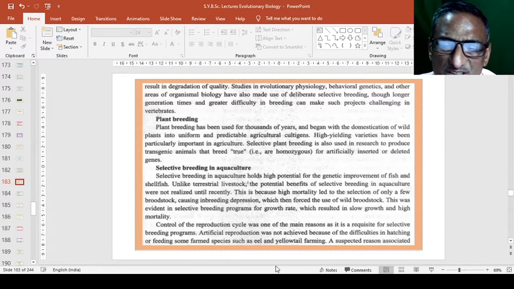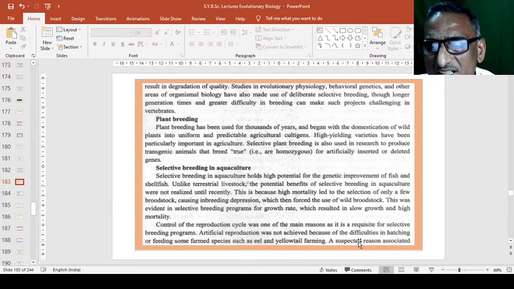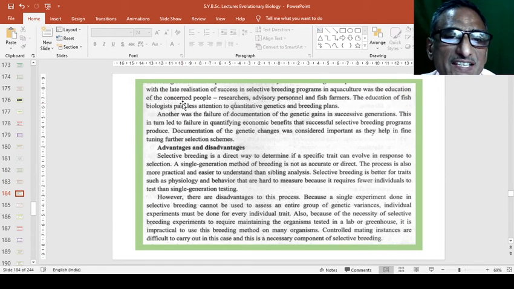Artificial reproduction was not achieved because of the difficulties in hatching or feeding some farm species such as eel and yellowtail farming.